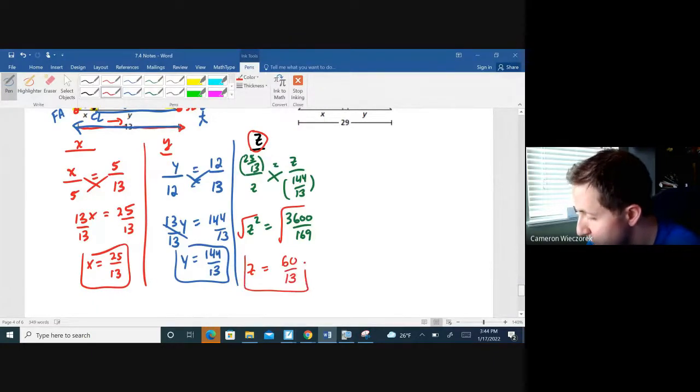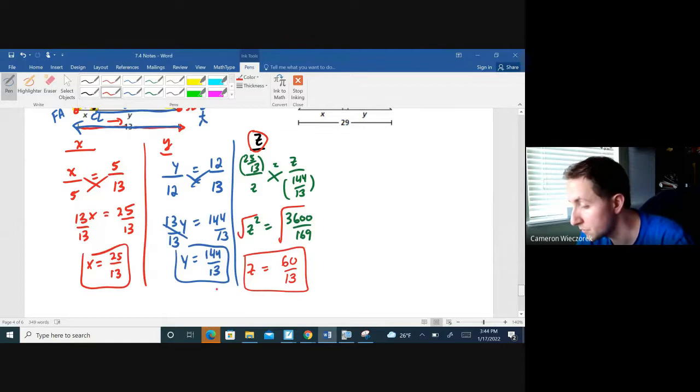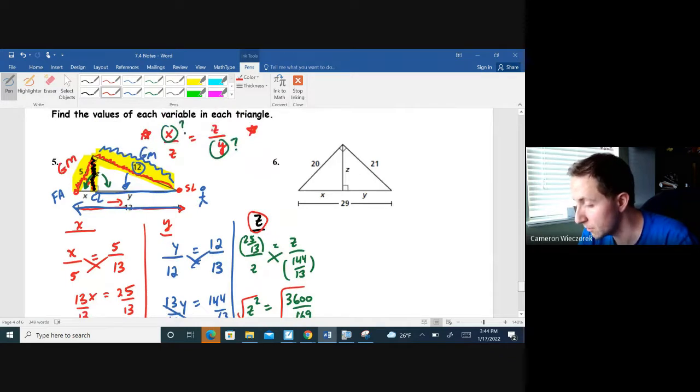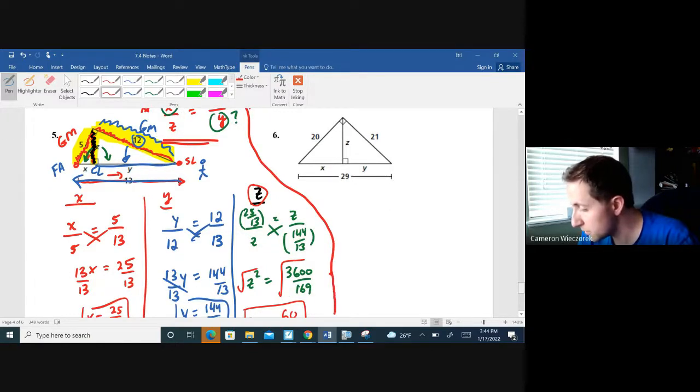So that's how you do a problem where there's multiple variables involved. You're going to have to set up a proportion so that you only have one variable in the proportion, and come back to the other ones later like we did here. Okay, why don't you try number 6, and then I'll do some setup and go through that one. So pause me, try number 6, see what you get, and then I will run through that example to end out.